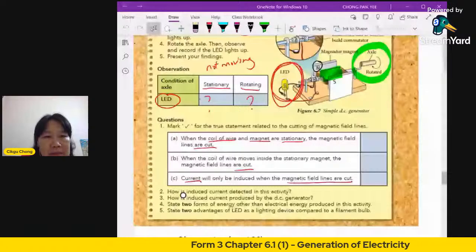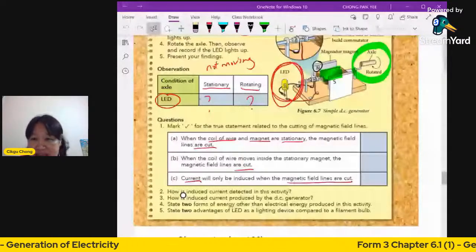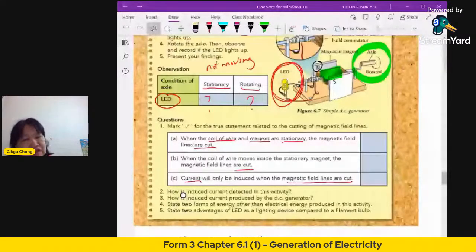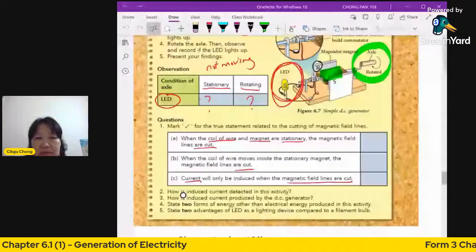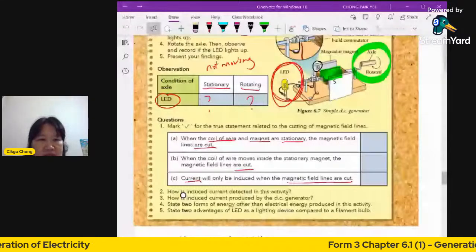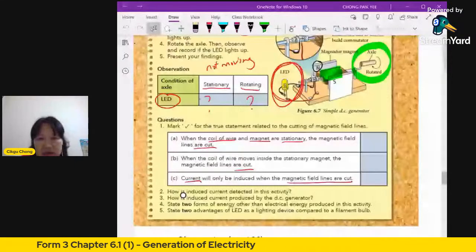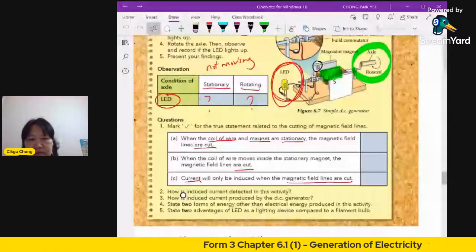Let's look at some answers here. Number 1A: when the coil of wire and magnet are stationary, the magnetic field lines are cut. This is false. You're not even cutting the magnetic field lines. Both are not moving, so where can it cut? Number B: when the coil of wire moves inside a stationary magnet, the magnetic field lines are cut. So when you move, it cuts. True, correct. Number 3: current will only be induced when the magnetic field lines are cut. This is also true. This is a very important concept that you need to remember.